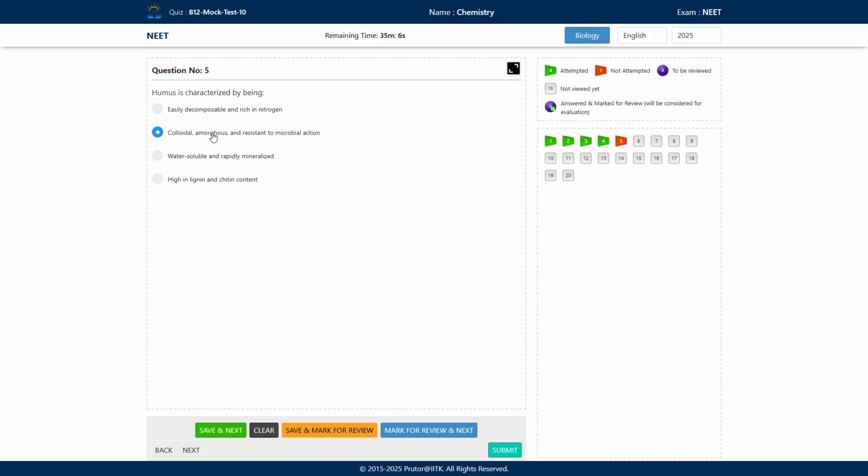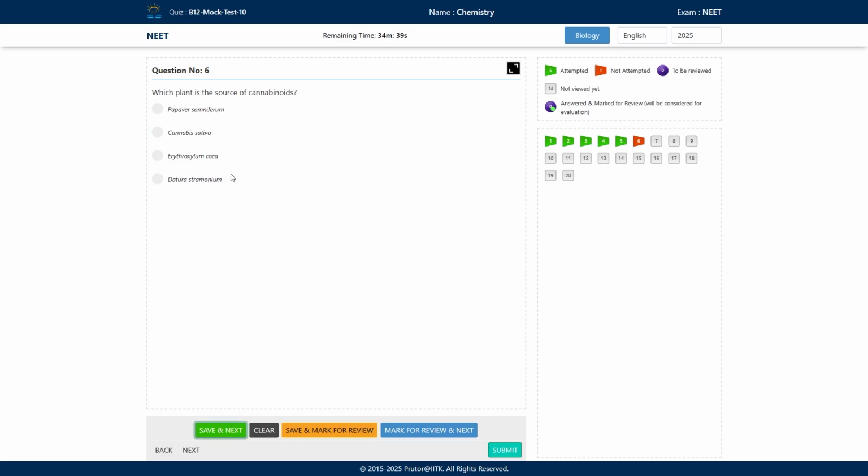Option number B will be the correct answer. Humus is colloidal, it is amorphous and it is resistant to microbial action as well. So humus degrades very slowly. That's why it acts as a reservoir of nutrients. It is rich in nutrients and it maintains the soil fertility because it is being decomposed very slowly by the microorganisms.